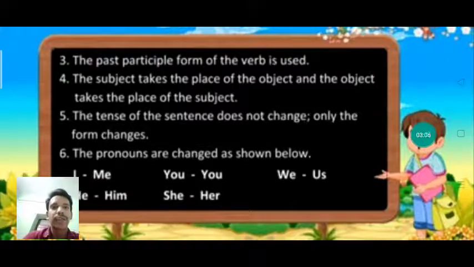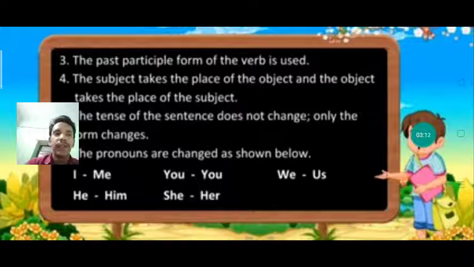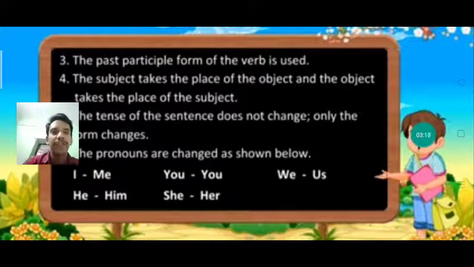So I will change into me. You will be the same. We will change to us. He will change to him. She will change to her. Okay. So these are some of the important rules children which we all have to follow so that we can transform the sentences from active voice to passive voice.